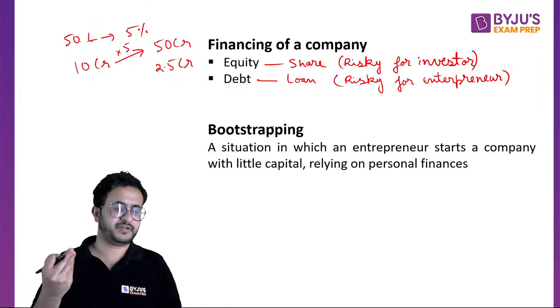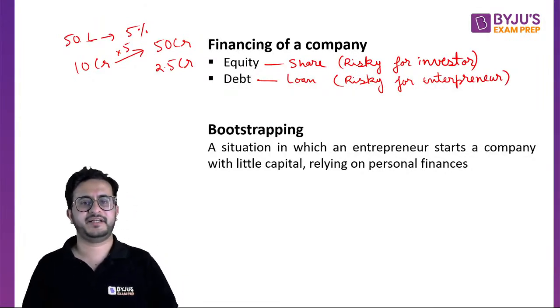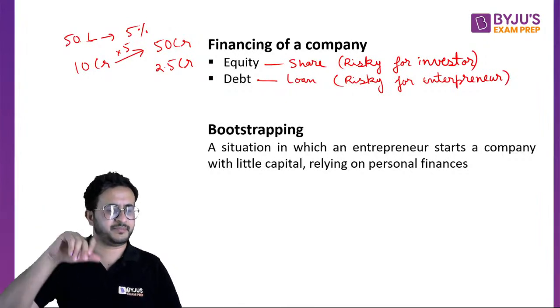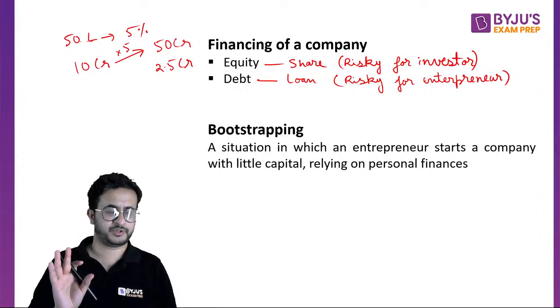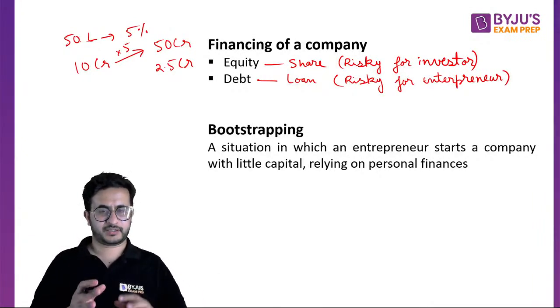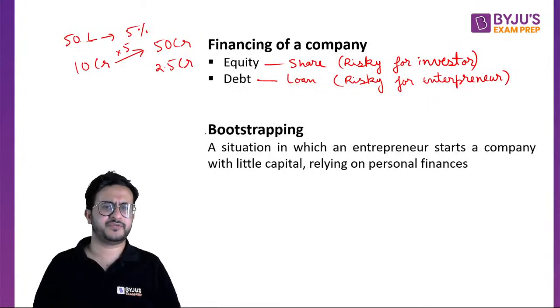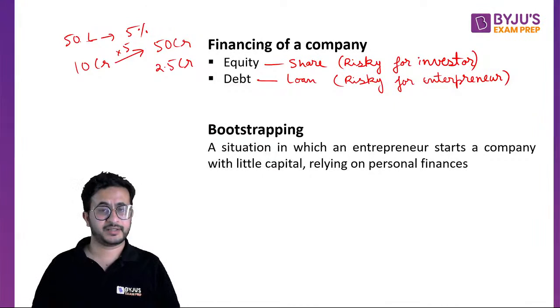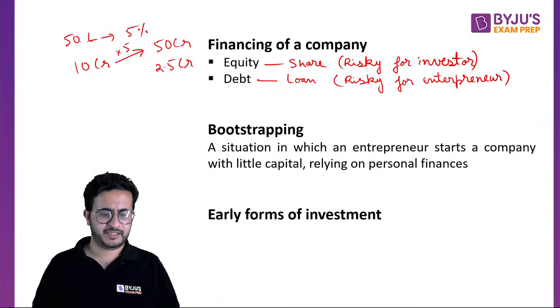right? You invest your own money, right? The advantage in this case is you have the major share. अगर starting में दूसरों से equity ले लोगे तुम्हारा share पहले ही कम हो जाएगा, but if you start with your own capital, you have complete control of the business, right? So initially most of the times it is a bootstrapped business and later on they go for funding. Okay, now, what are the early forms of investment in a company?